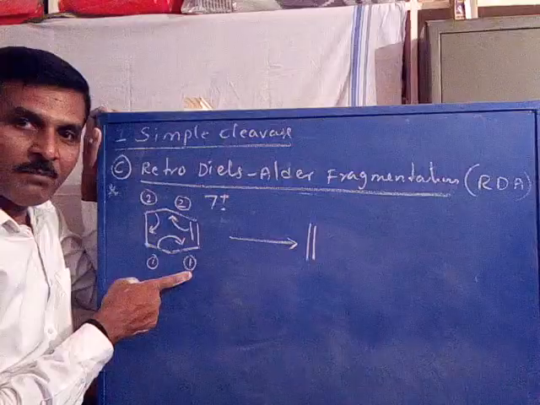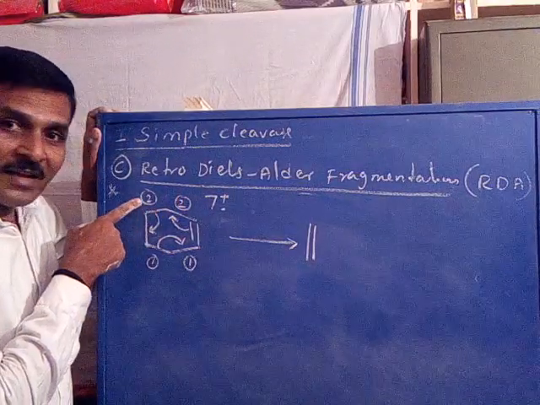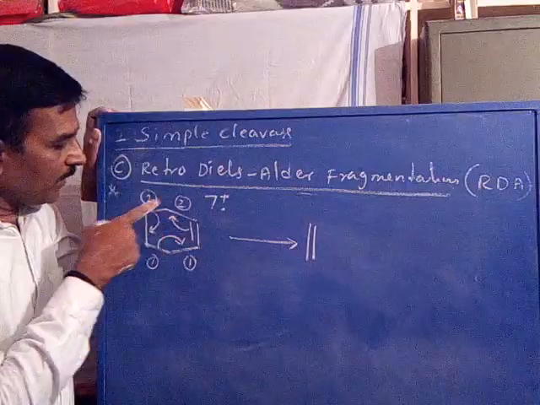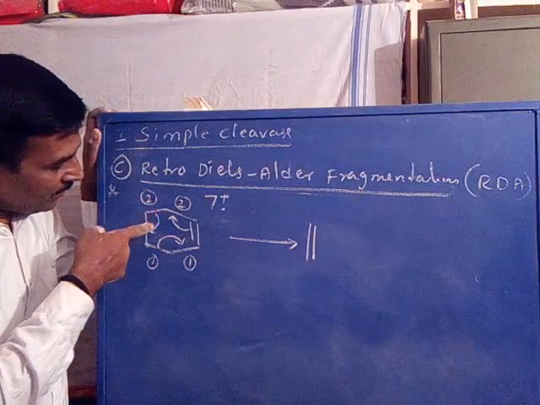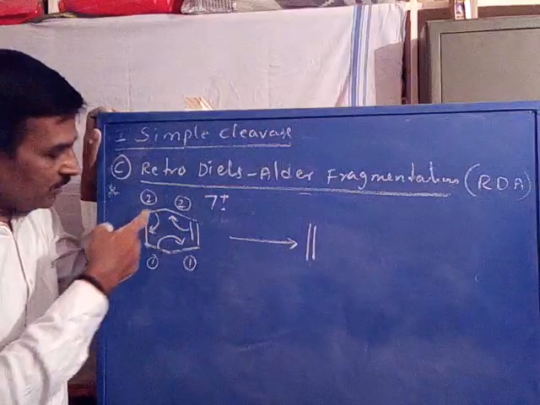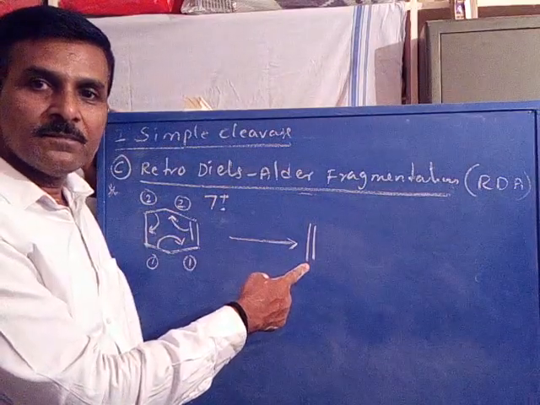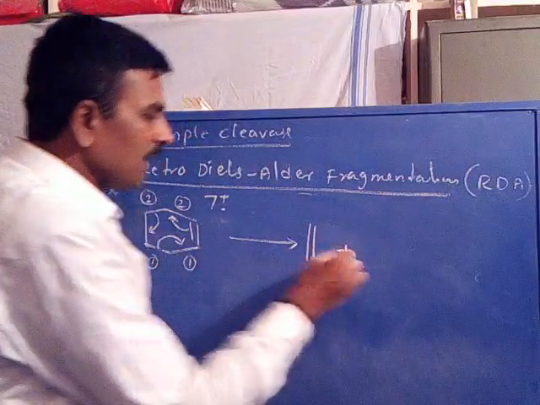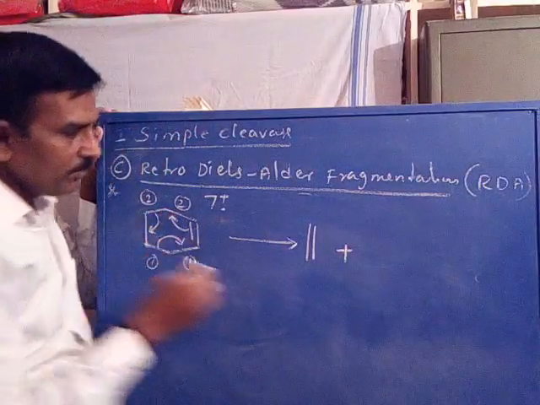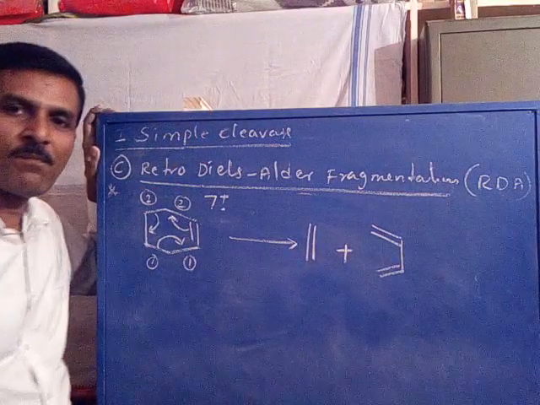This is the first pi bond, and this is the second pi bond. When the second pi bond is formed, the second sigma bond is cleaved and the electrons are polarized towards this carbon. So this part is eliminated as a dienophile. The other one has double bond, double bond, single bond, and double bond.